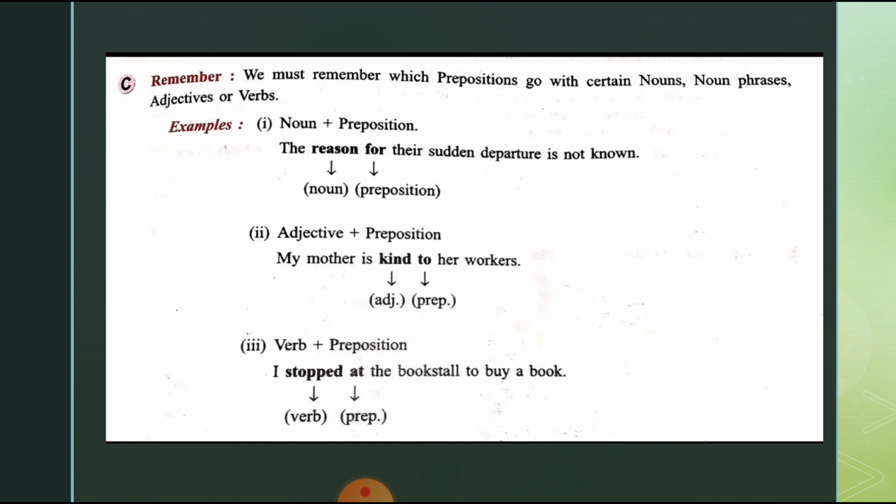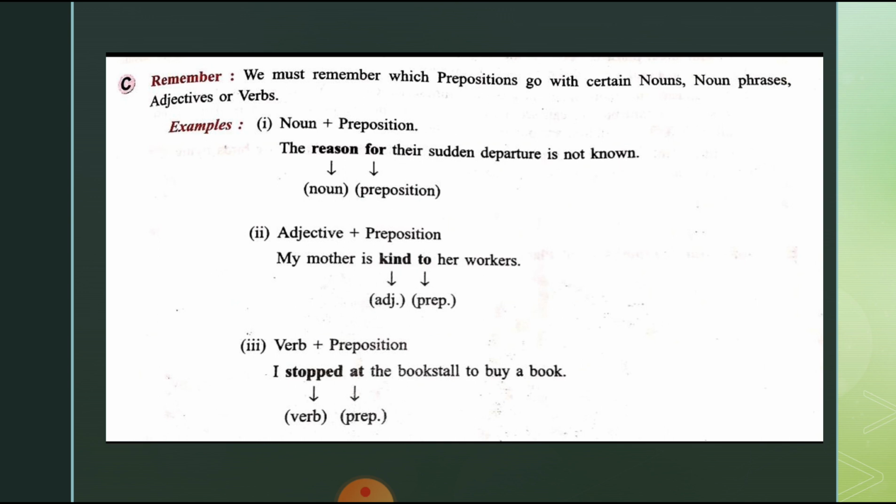See, we have to remember which prepositions go with certain nouns, noun phrases, adjectives or verbs. In these examples it is shown how a preposition goes with a noun, noun phrase, adjective or verb. First sentence, noun plus preposition: The reason for their sudden departure is not known. Here reason is a noun, for is a preposition. Second one: My mother is kind to her workers. Here kind is an adjective and to is a preposition, that is adjective plus preposition.